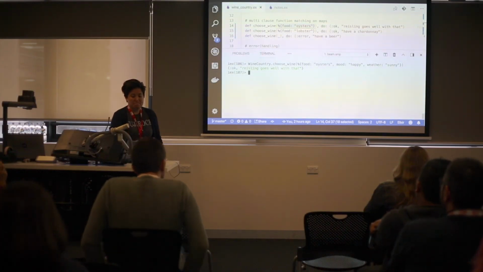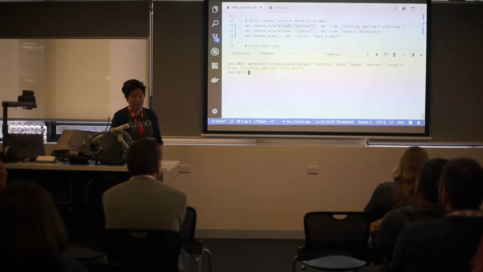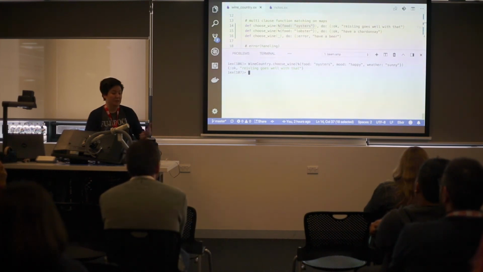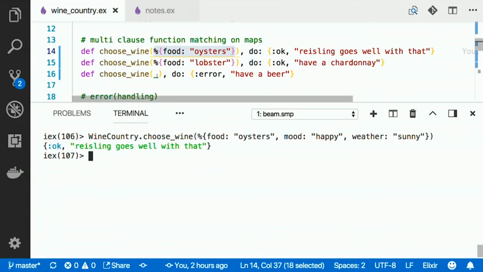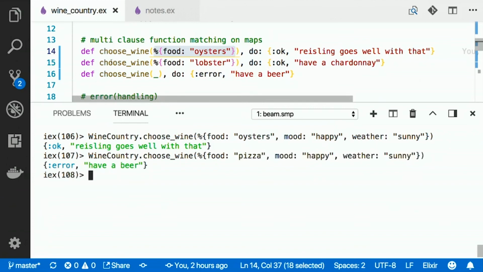Tuples are generally the return from a function. It's idiomatic of Elixir to have, say, an OK and then the response, or an error and then the response. What we're matching on is oysters and lobster, but say we put something in there that's like pizza. This is the catch-all here. So you can look at this as, hey, if this, else this, you can keep on going, and then at the end it's like, hey, it's an error and it's a catch-all.